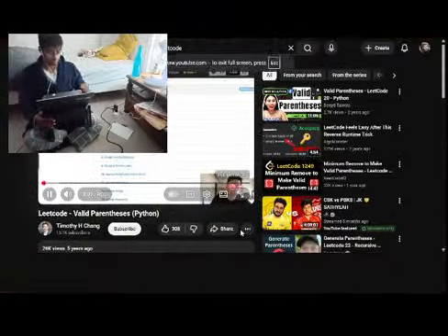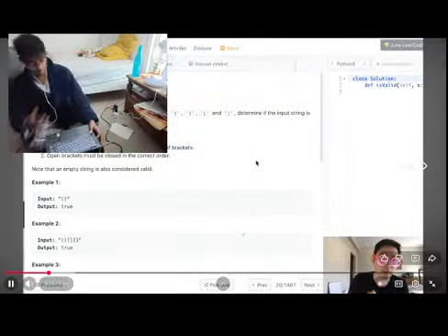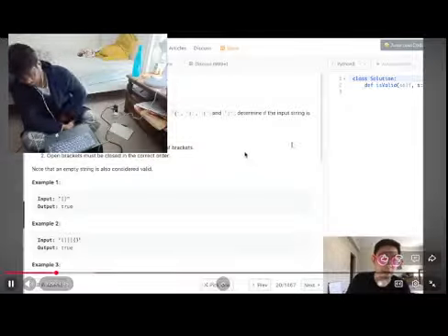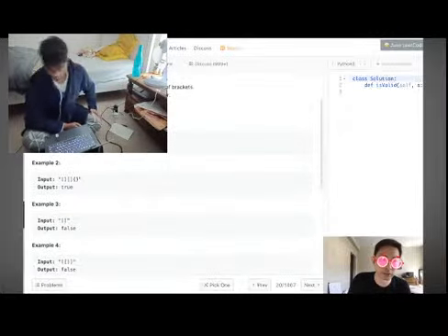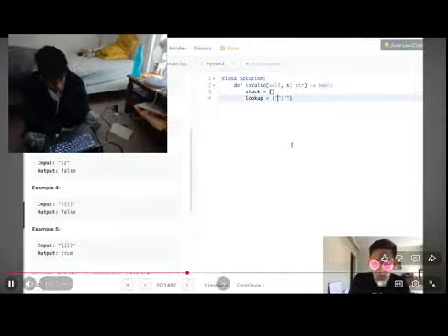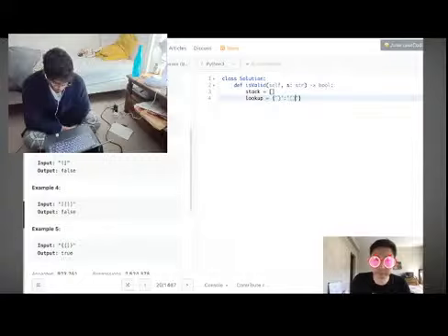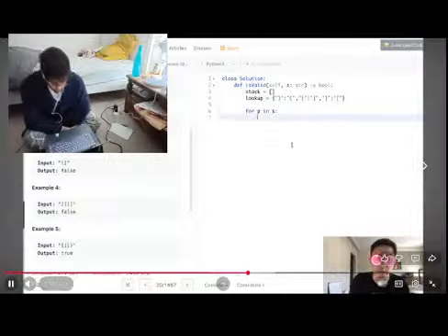Welcome to LeetCode's Blind Curated 75, where I'll be solving the problem where all the open brackets are closed by the same type of bracket. One other thing to note is open brackets must be closed in the correct order. So this would be true, this would be true. So for closed parentheses, I'm going to match that with an open parentheses.